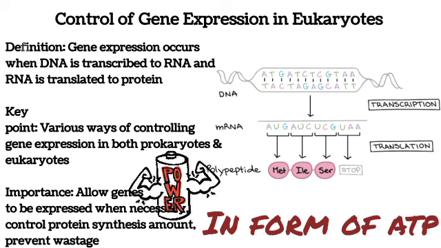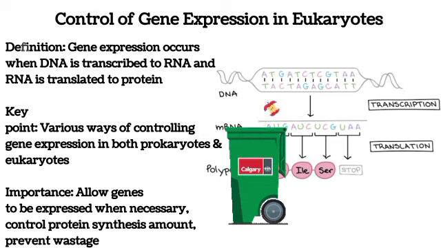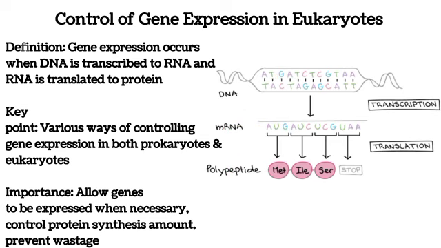This is important not just in eukaryotes, but also in prokaryotes. It is necessary because it helps to avoid wastage of energy and of proteins that are to be synthesized. This control of gene expression can happen in different ways in eukaryotes. Examples include the use of transcription factors, as we'll see soon.